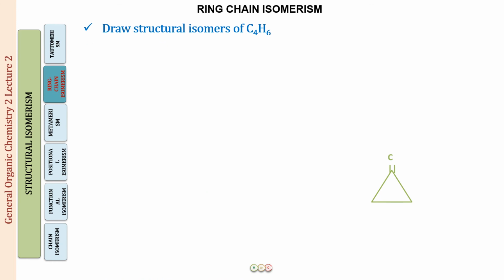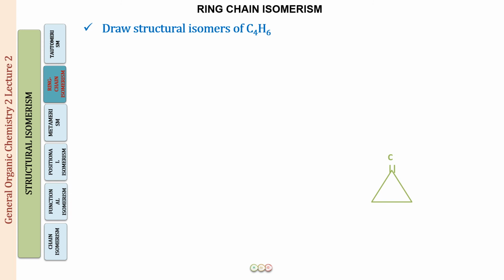So let us see one more example now. This is going to be the last question for today's lecture. Draw the structural isomers for C4H6. Now that you've learned everything we could study in this lecture, I would like you to try this question yourself. The hint is that this is going to be CnH2n minus 2, so you should start with an alkyne and draw as many structures as possible. If you've done that, let us discuss them.